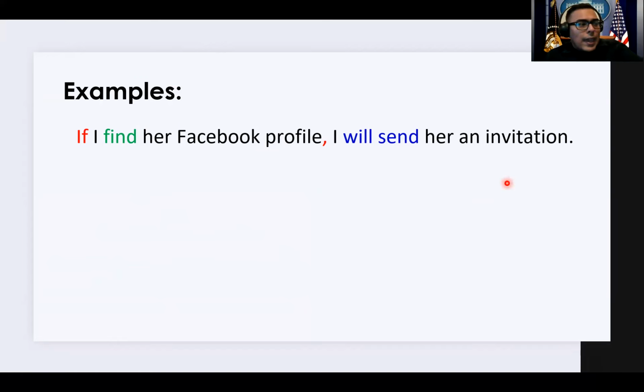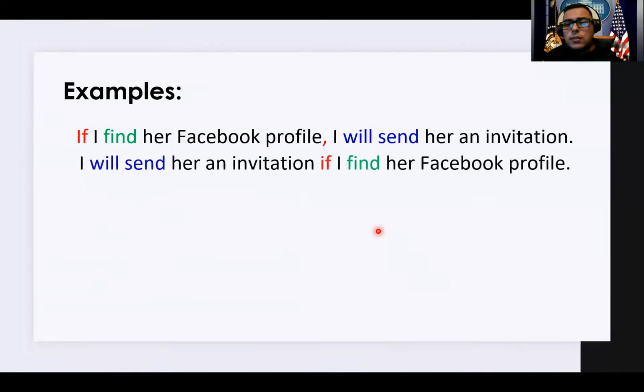Okay. And we also mentioned that we can do it backwards, right? So yeah, here we go. This is the same sentence, but starting with the result. Like we talked about, the only thing that changes basically is that we don't add the comma. Some of you might be wondering, why don't we add a comma? Well, the reasoning behind that is because we have the if. The if is joining the two clauses that we have. On top, we have the if at the beginning. So it is not joining anything since it's at the very beginning. That's why we need to add the comma.